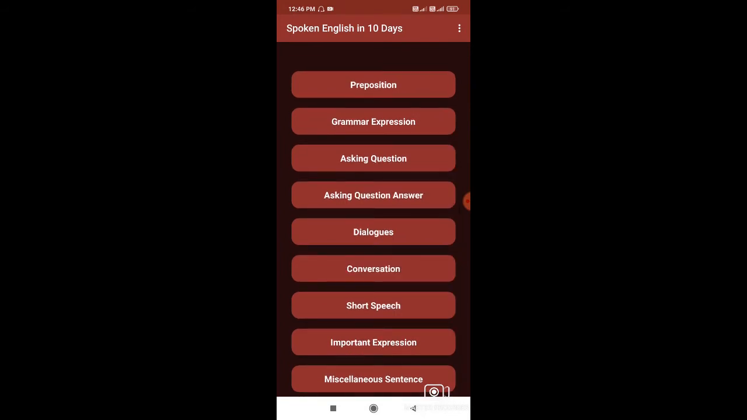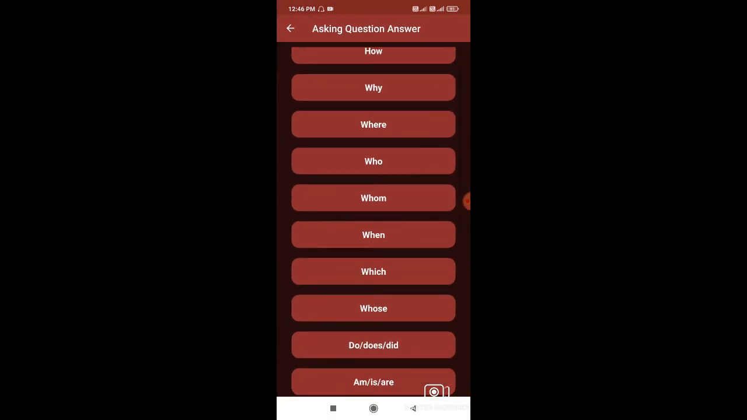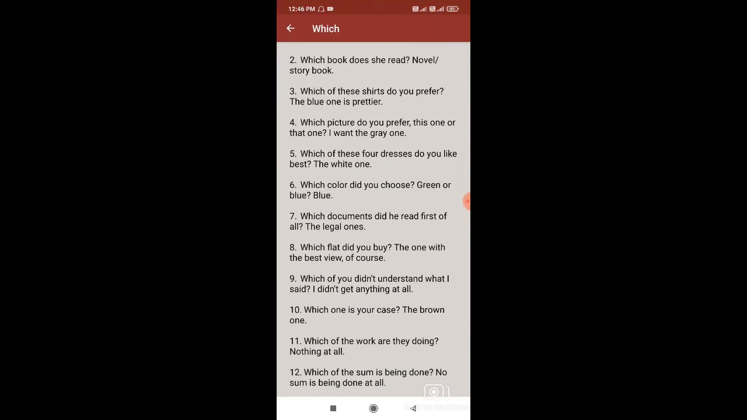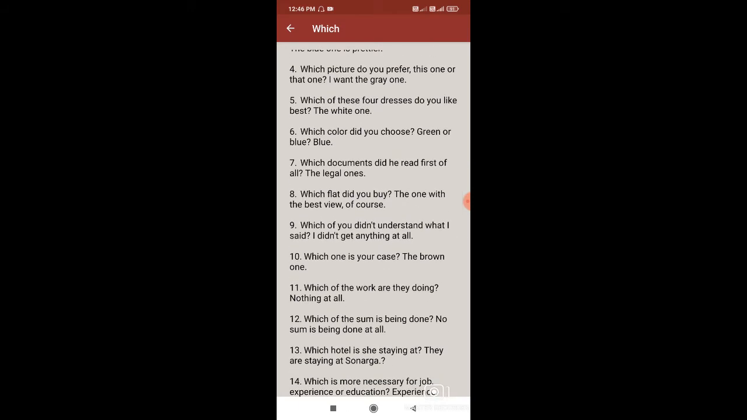If I go in this asking question answer, which, so they have asked the question and they have also given the answer. Which picture do you prefer, this one or that one? I want the grey one. Which flat did you buy? The one with the best view, of course.